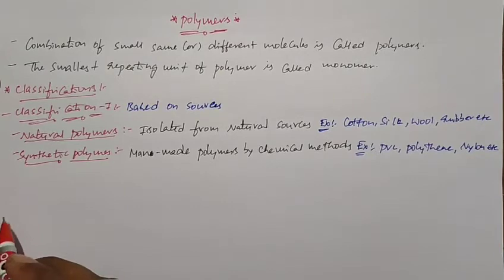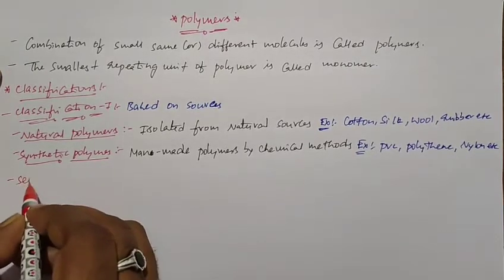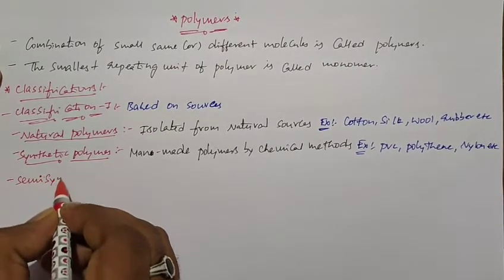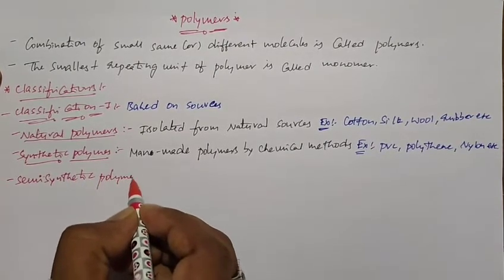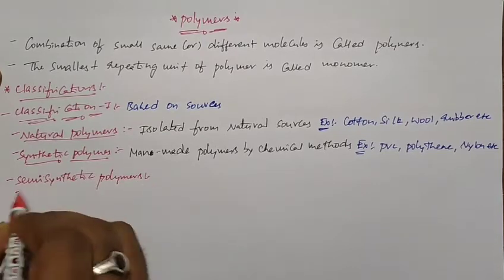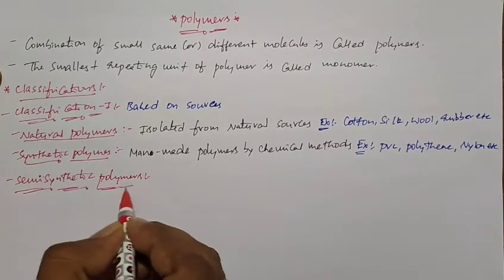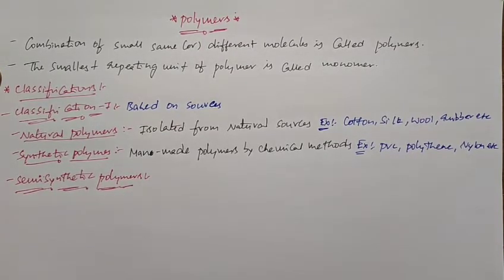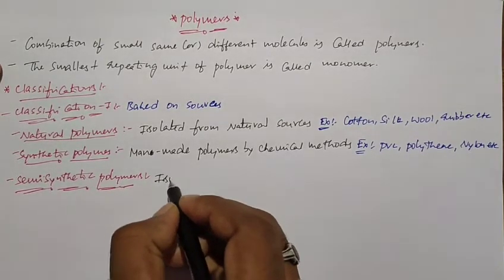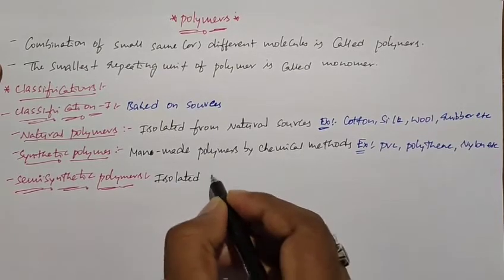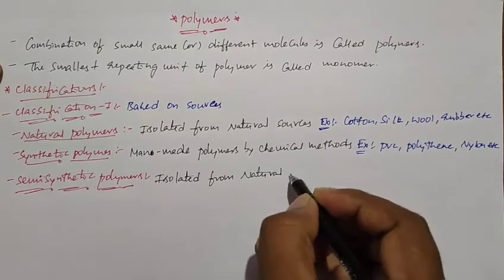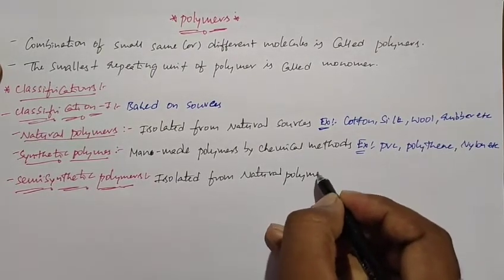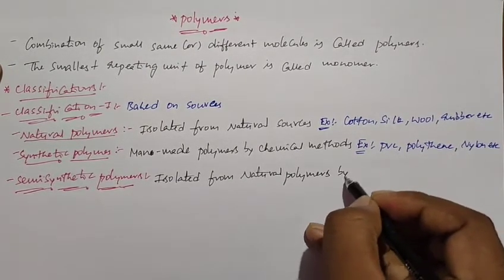And next one is semi-synthetic polymers. Semi-synthetic polymers means the polymers which are isolated from natural polymers by chemical methods.